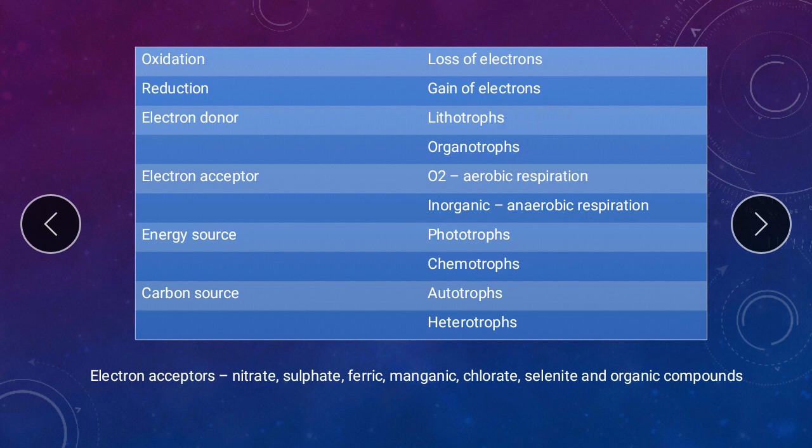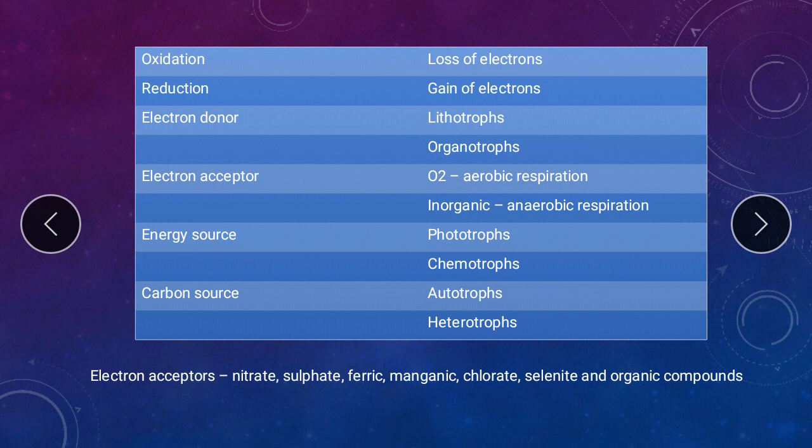The electrons flow through a series of electron carriers. They are given by an electron donor, flow through a series of electron carriers, and are finally taken up by a terminal electron acceptor. If the terminal electron acceptor is oxygen, then that is called aerobic respiration, which is what you would have studied in physiology classes, wherein there is the TCA cycle and finally the electron transport chain, which gives a large amount of energy.